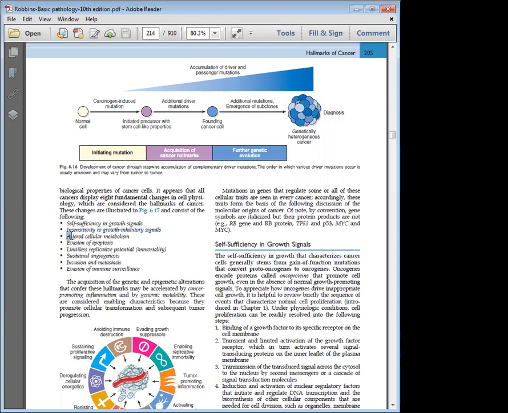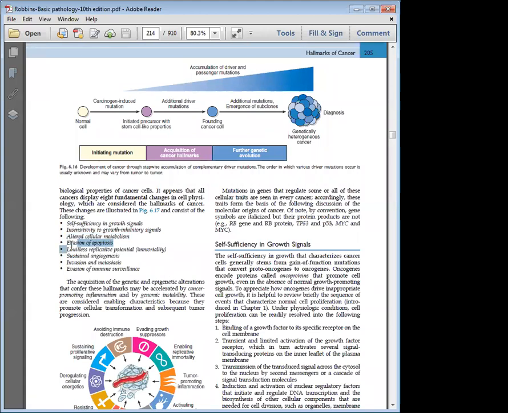The third one is altered cellular metabolism, because for multiplication to happen, the nutritive value, the presence of oxygen, the level of carbon dioxide, and all the other parameters are very important. Whereas in a cancer cell, whatever the external variation, the tumor cell will learn to adapt and survive in that environment and continue multiplication.